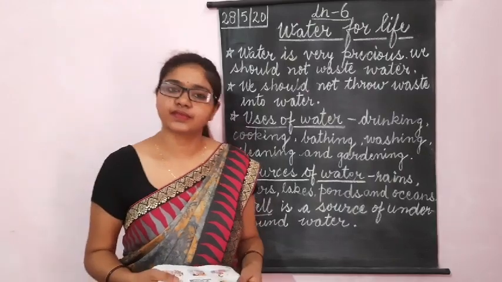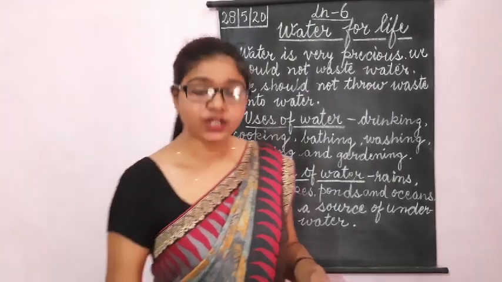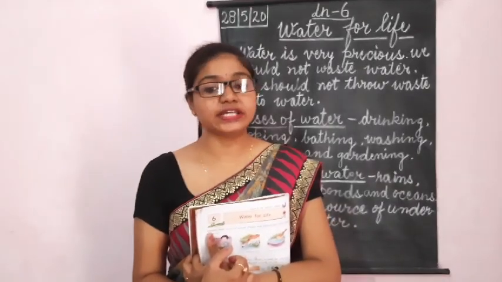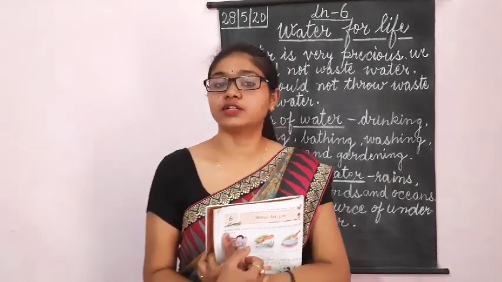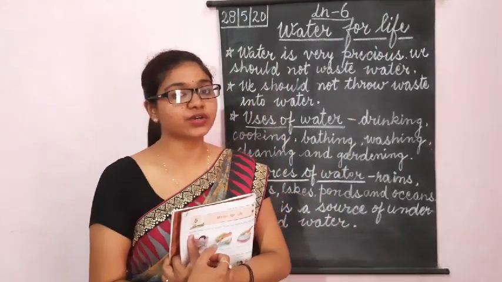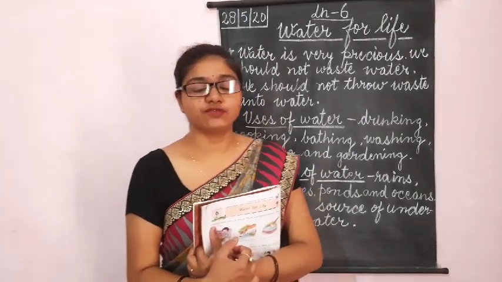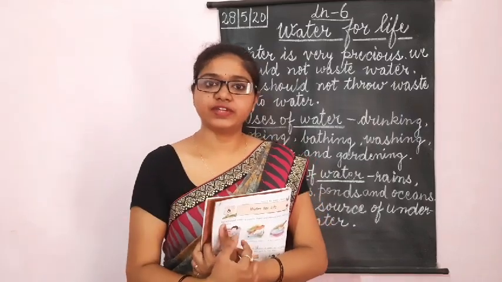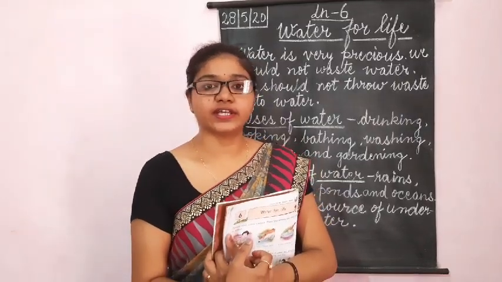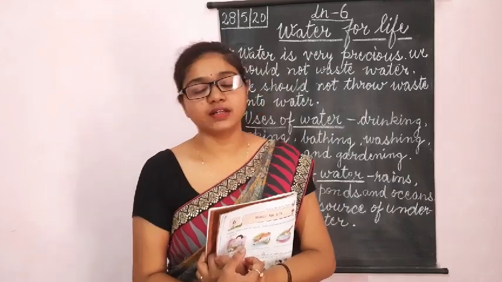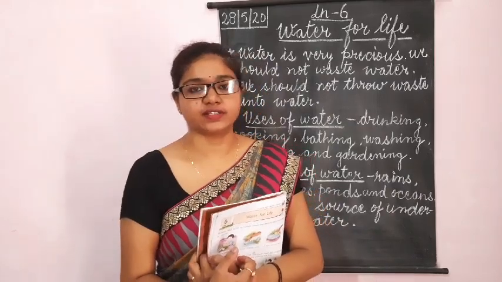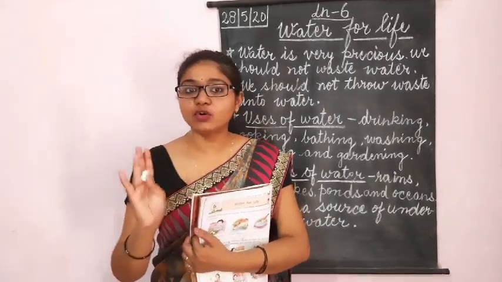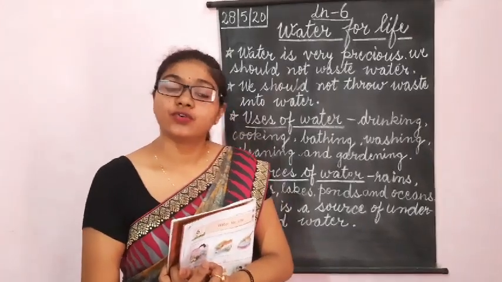Do you know, children, living things cannot live without water? Living things, you understand, no? In the last chapter on food, what is a living thing? Who can breathe? We are living things. Animals are living things, and birds are living things. Trees too. These come under living things. Living things cannot live without water.